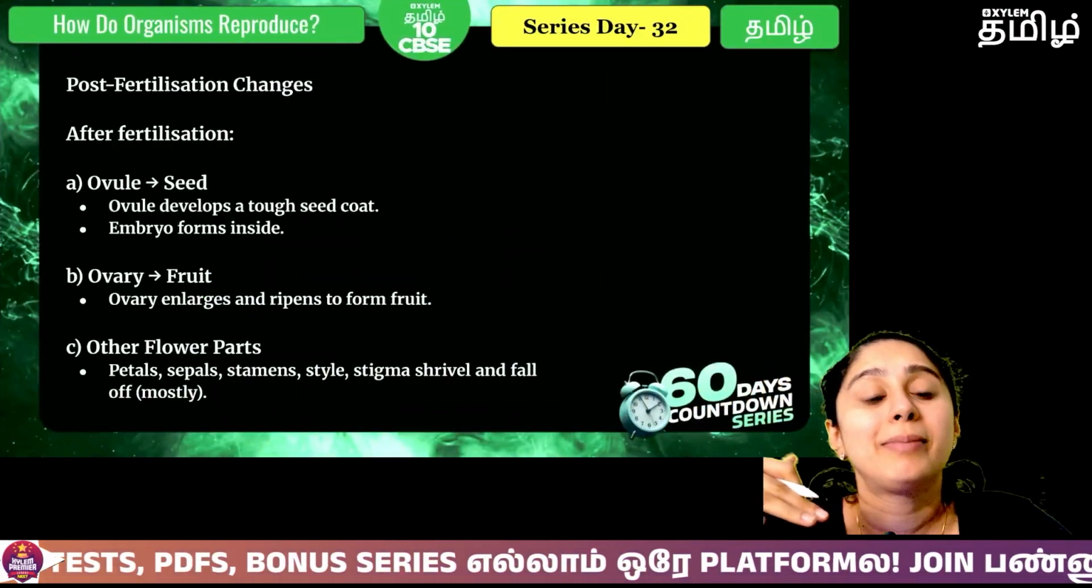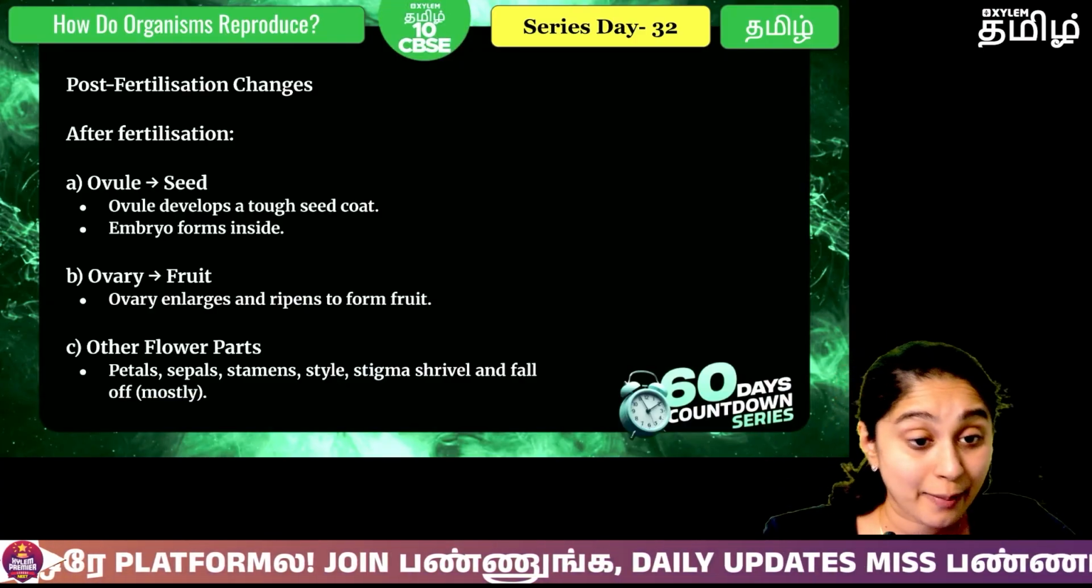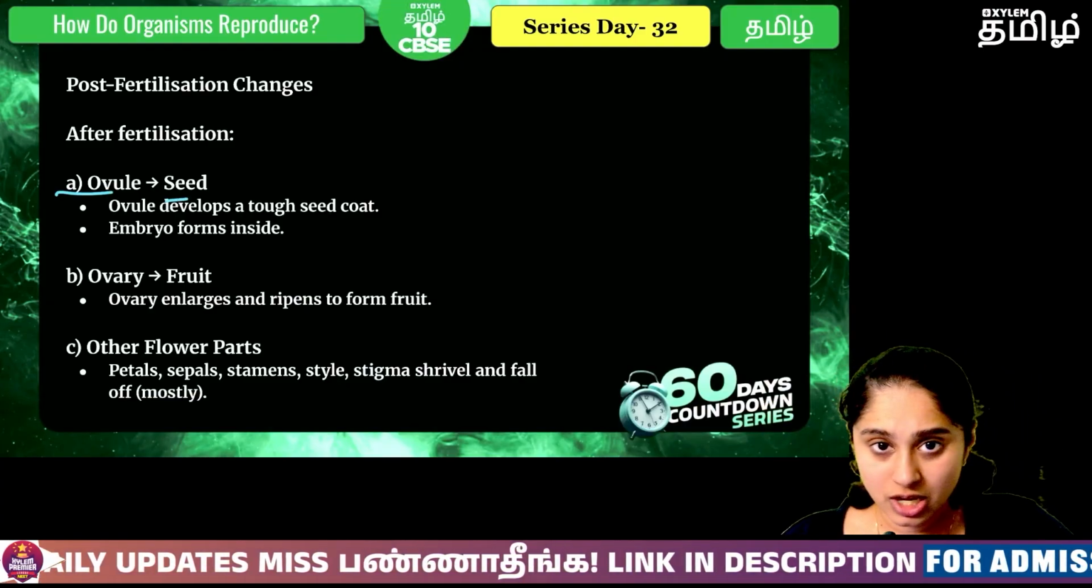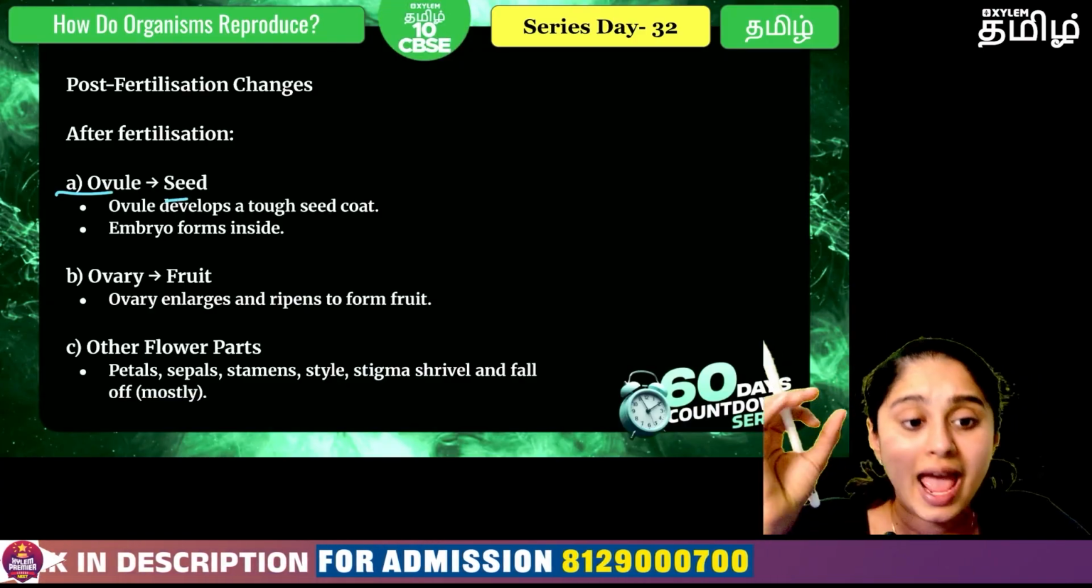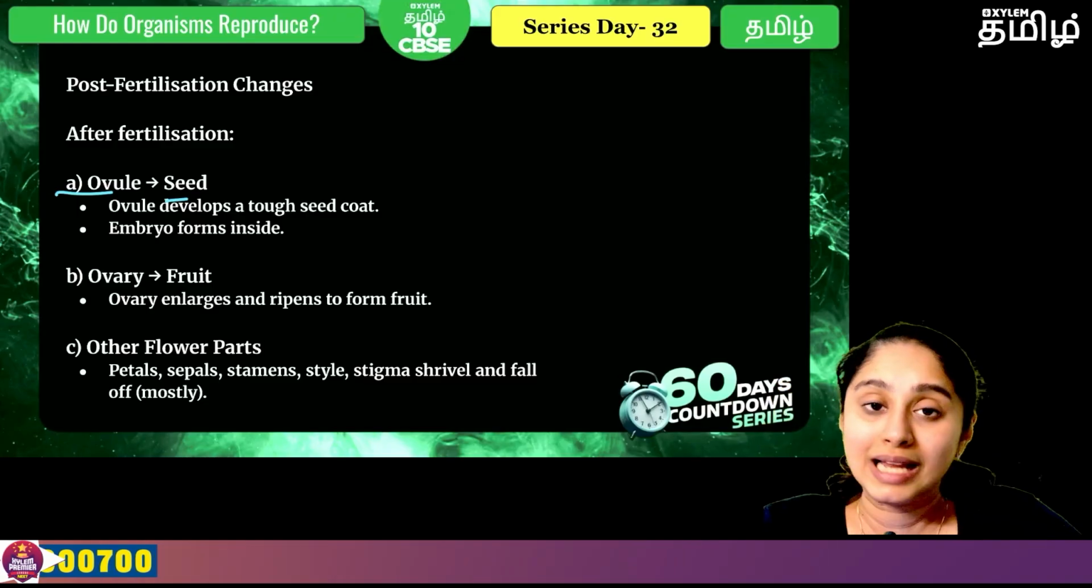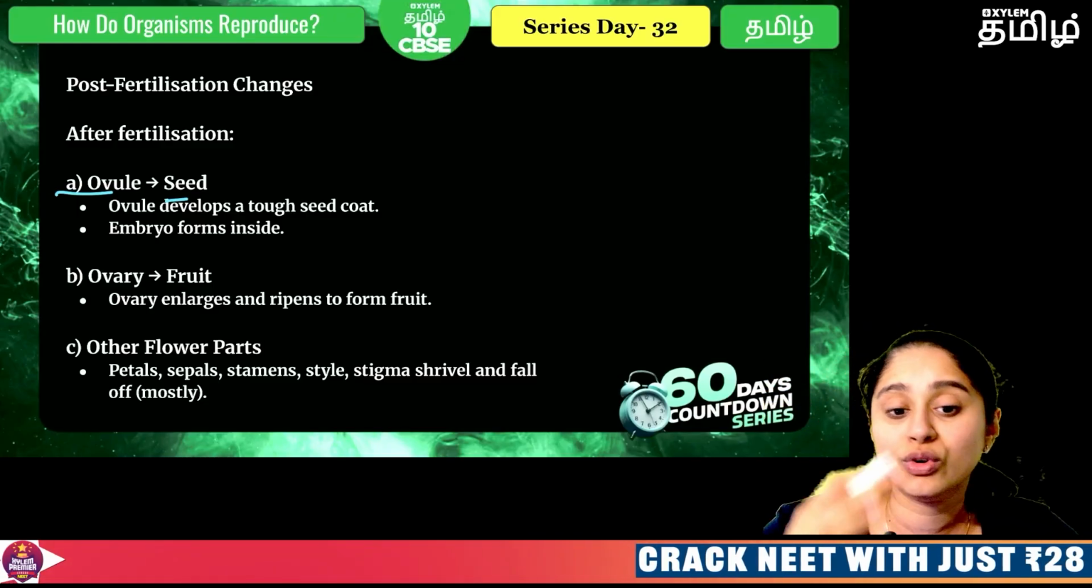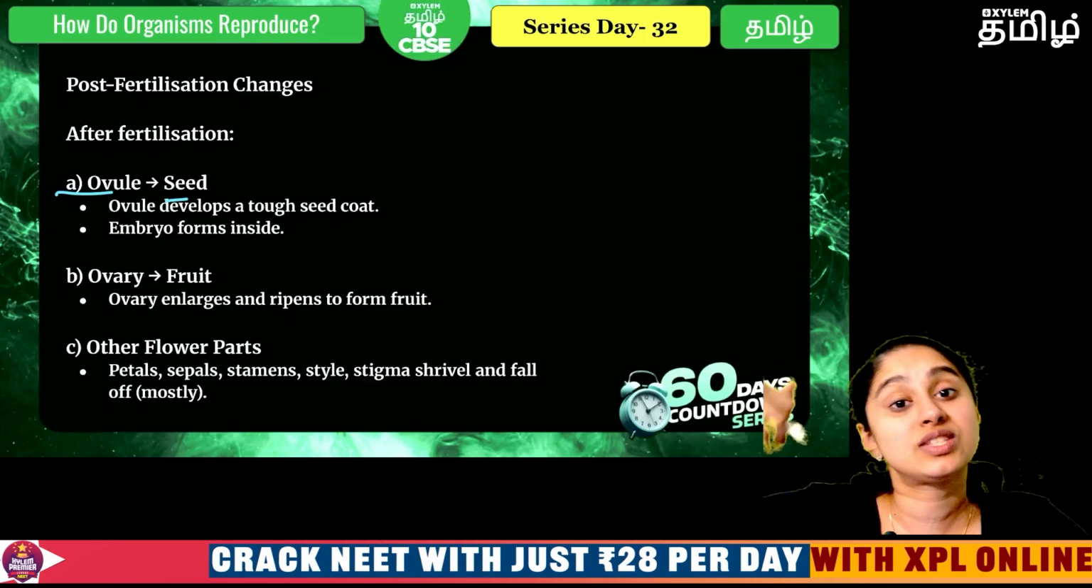So once the embryo has formed, then what will happen? The ovule becomes the seed. So inside that only the embryo is there, and from that the new plant is ready to grow, okay. So the ovule becomes the seed. So seed gives the next generation.